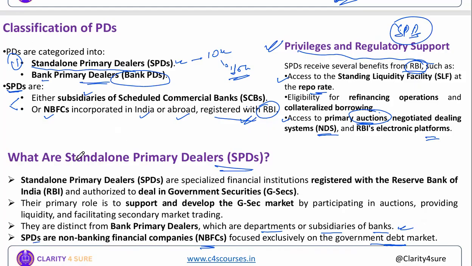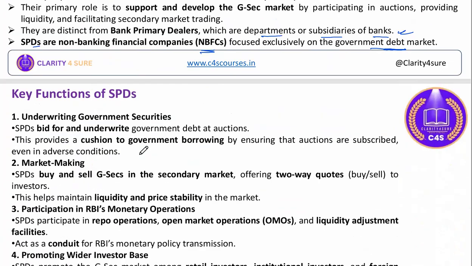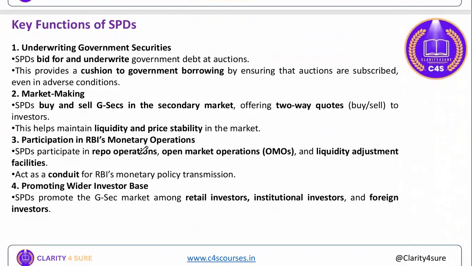All right. Now, coming to the next slide, the key functions of SPDs. First one, obviously, underwriting the government securities. SPDs bid for and underwrite the government debt at auctions, provide a cushion for government borrowings by ensuring that auctions are subscribed even in adverse conditions.